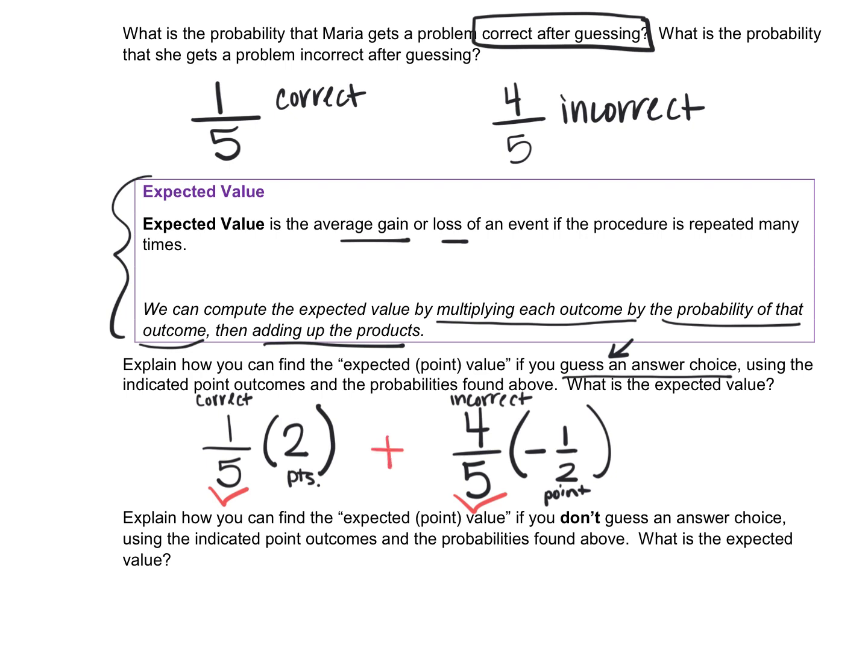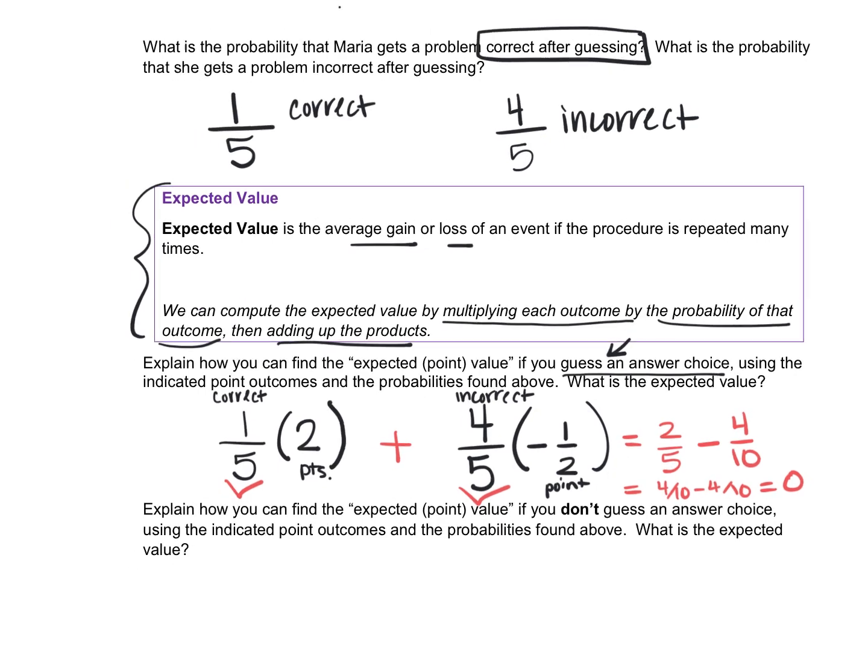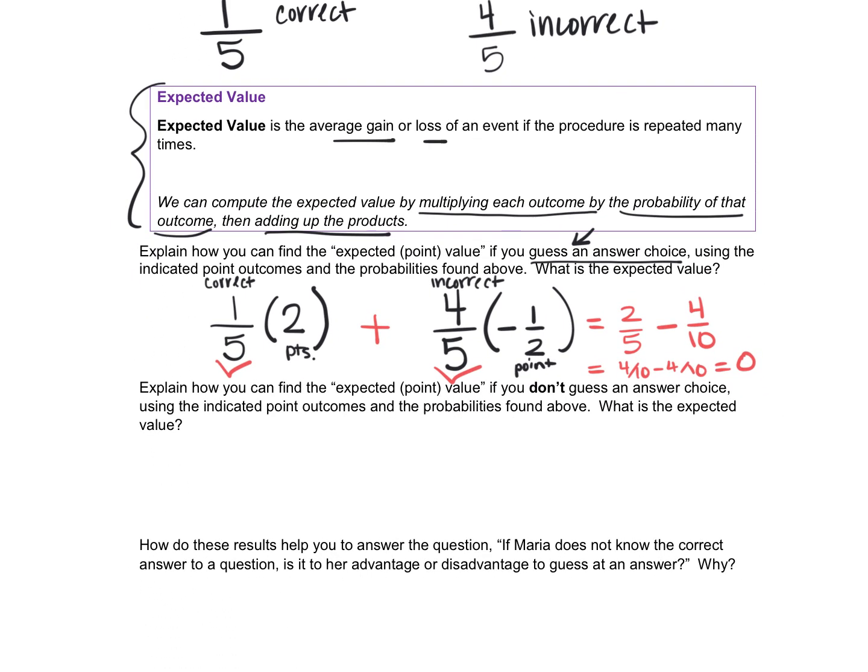And so we can calculate this. 1/5 times 2 is 2/5. 4/5 times negative 1/2 is going to be negative 4 out of 10. But this is really 4/10 minus 4/10, which is equal to 0. So if she guesses, which is totally fine, the expected value of that is going to be 0.